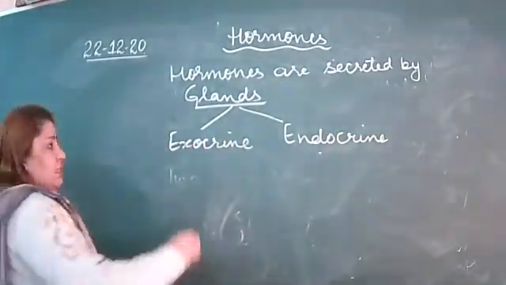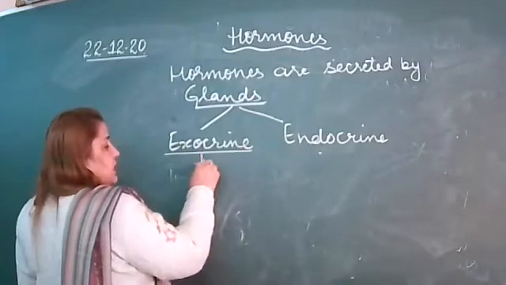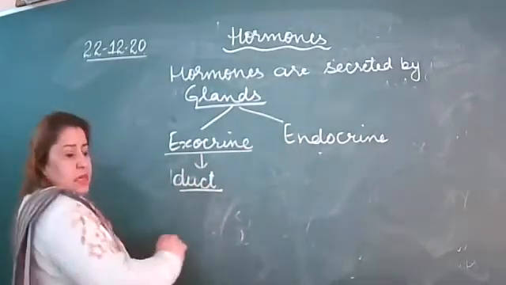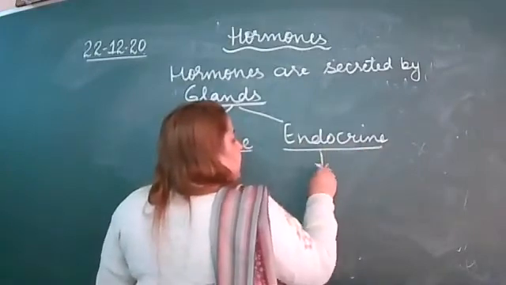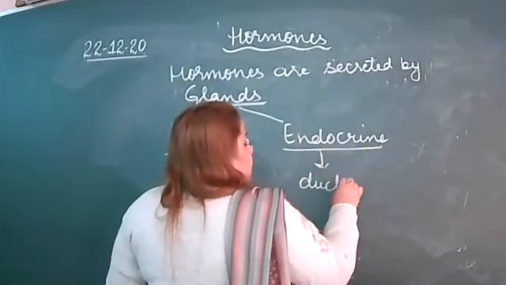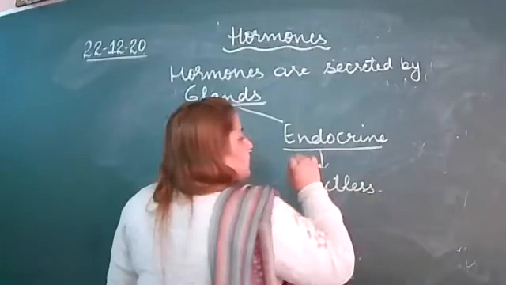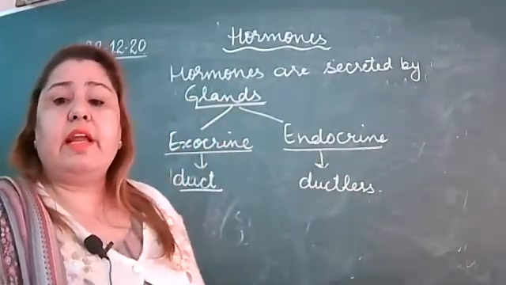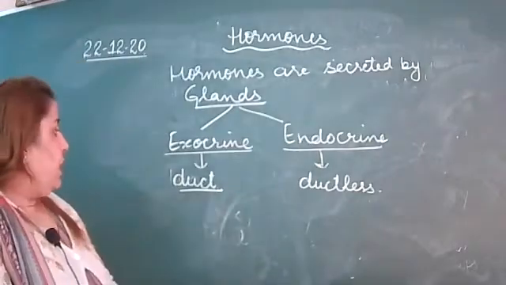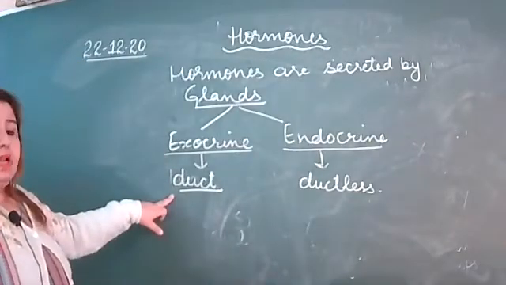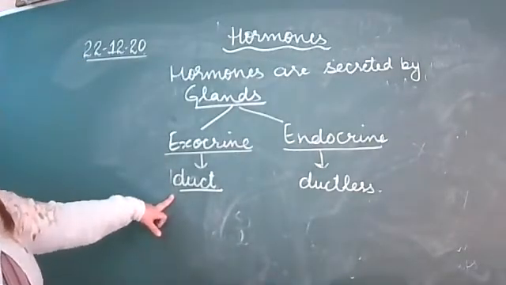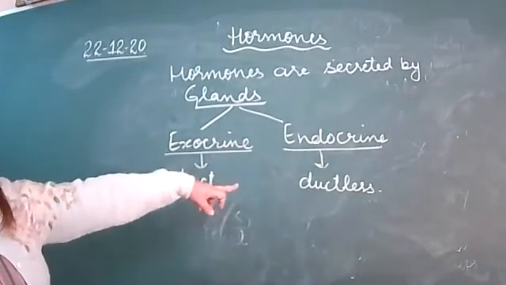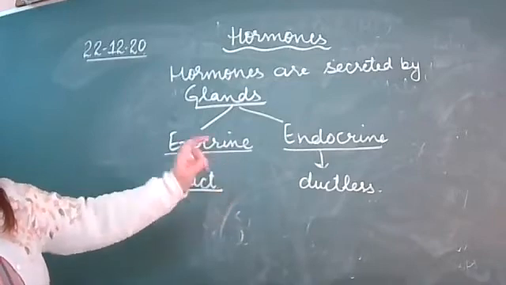As yesterday we discussed, exo means exit, that means these are duct glands, and endo means ductless. These endocrine glands are ductless, and their secretions go directly into the blood, right? Exocrine glands need a passage, they need a way. These are called duct glands and these are called ductless glands.